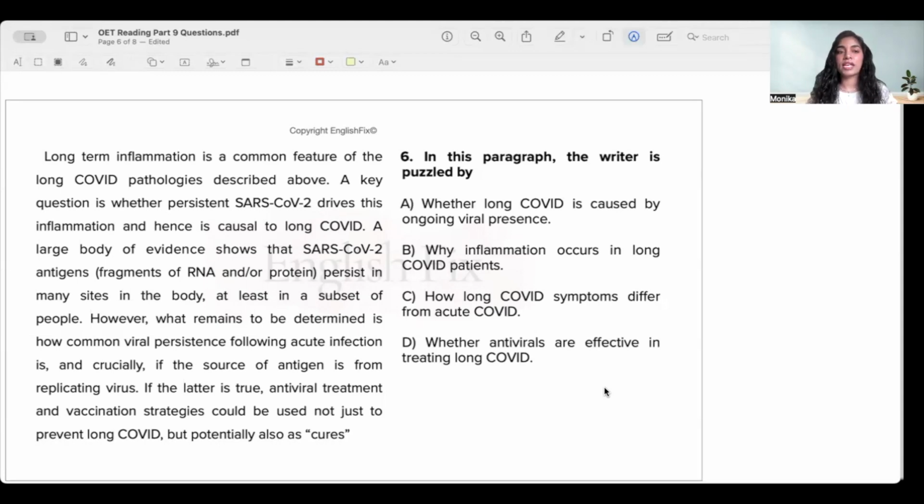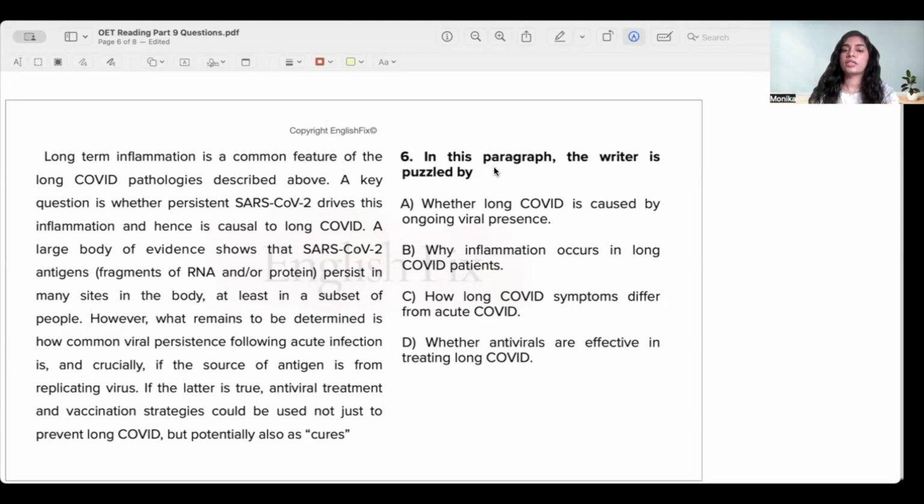Now, if you want to get the right answer to this question right away, then please skip towards the end of this video. That's where you'll find the answer being discussed. But if you want to learn how to answer this question, if you encounter it next time in your OET reading exam, then please keep watching the video.